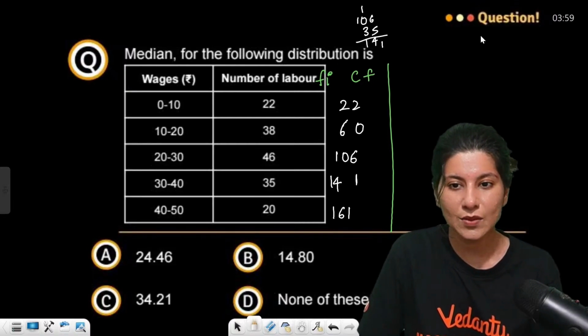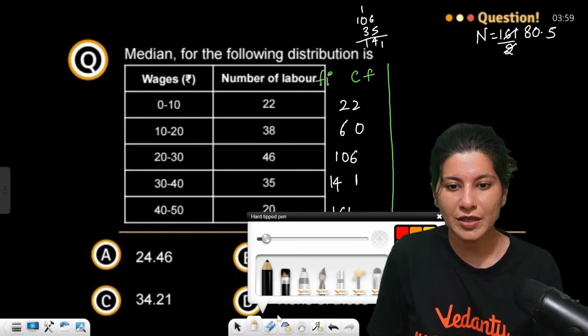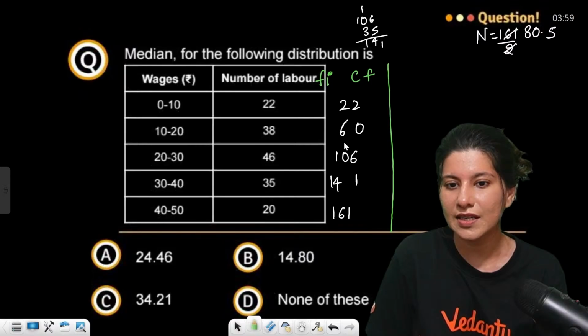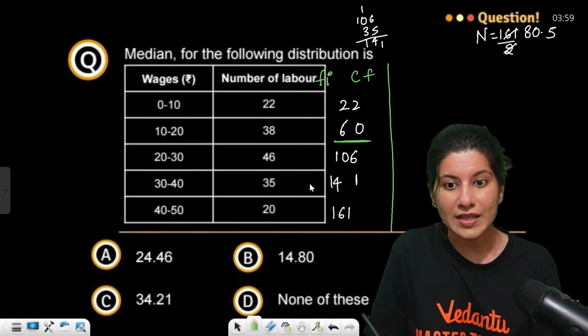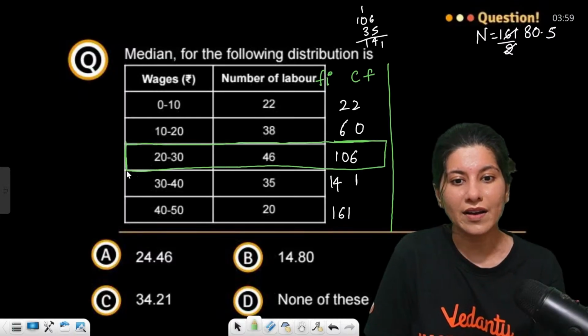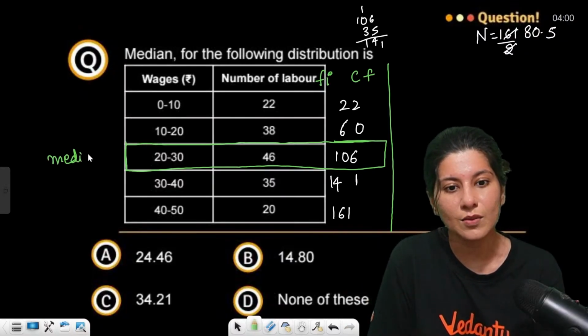Now n is 161, upon 2 is 80.5. 80.5 will lie between 60 and 106. So you have to take 106, because you can't go back, either equal or greater. So this is your median class.